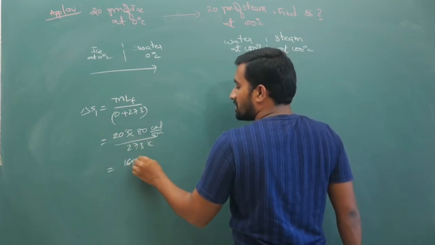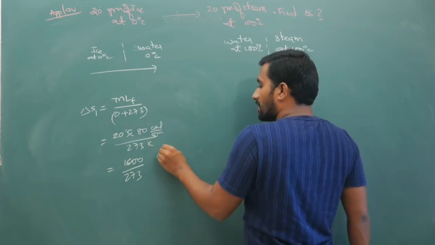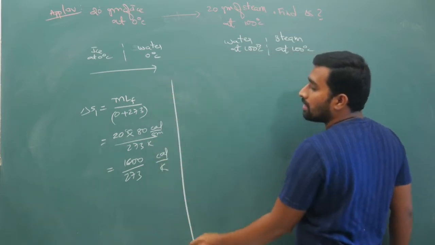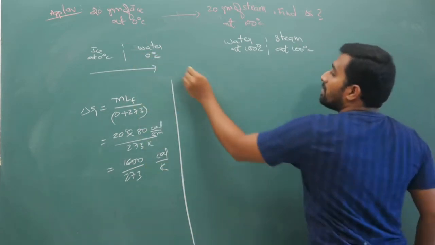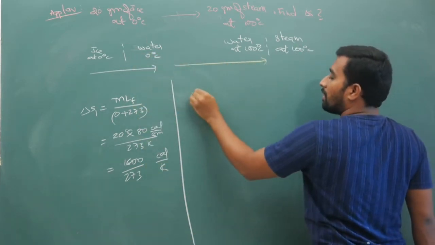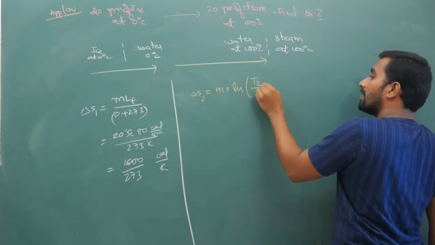So that will give you 1600 by 273. You are going to get calorie per Kelvin here. This is your entropy for ice to water conversion. Now from here to here, your formula is m times s of ln of T2 by T1.